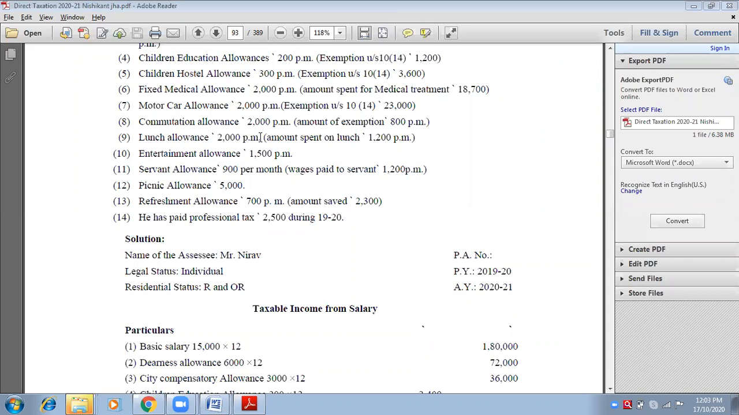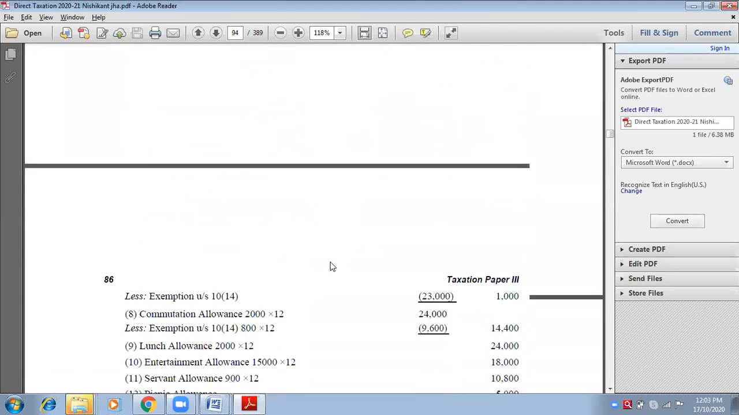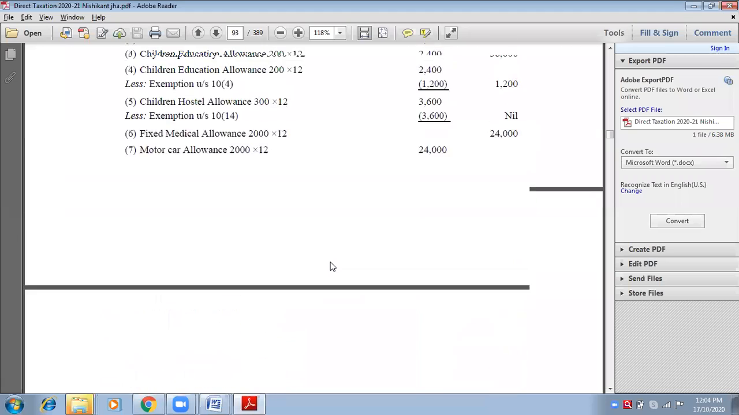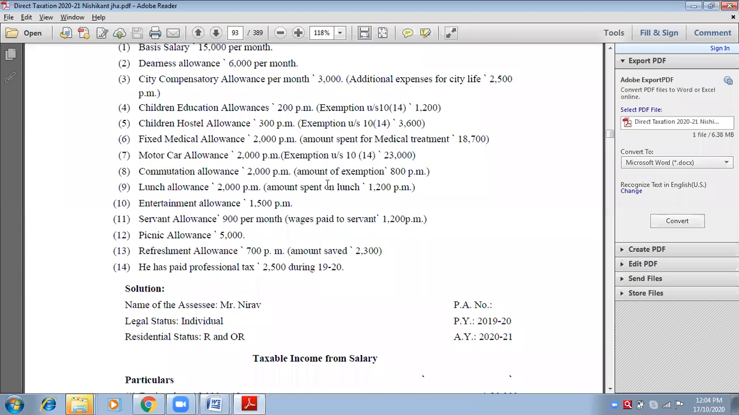2,000 per month, and the amount spent on lunch allowance is 1,200 per month. So let us see. Write down lunch allowances. See, always remember, lunch allowances is fully taxable. You don't have to see whatever the amount has been spent on lunch. Why it will be considered? Because it is fully taxable. No, we don't want to consider. What amount you have received is fully taxable.